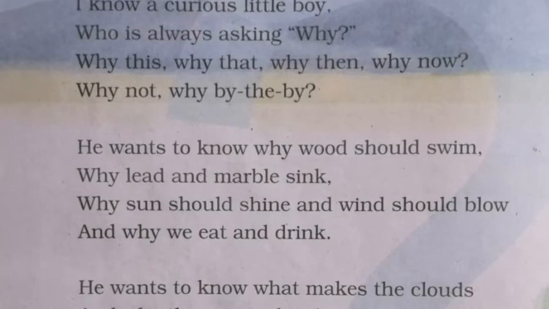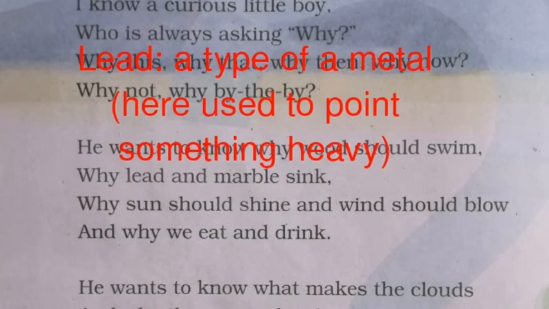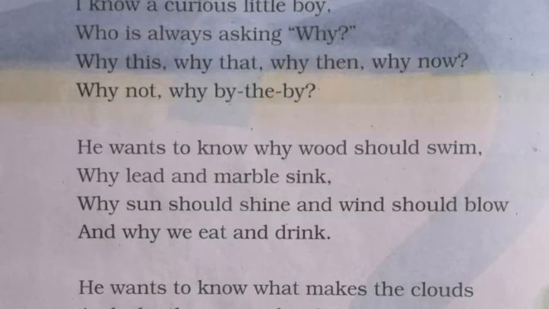Then look into the second stanza. He wants to know why wood should swim, why lead and marble sink, why sun should shine and wind should blow, and why we eat and drink. Now I am adding the important words and their meanings from this stanza. First word, lead, a type of metal. Here it is used to point to something heavy. It is hard.